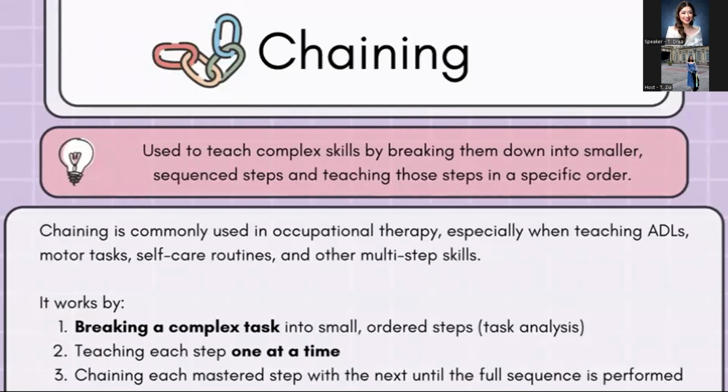So first, tutulungan natin siya sa first step. Oh, this is the first step. Get mo muna yung t-shirt sa, let's say, sa cabinet. And then second step, let's try to look at the holes muna. So more on those, i-break lang natin the complex skills by breaking them into smaller steps. So training each mastered step with the next until the full sequence is performed. So basically, one at a time muna tayo with training.